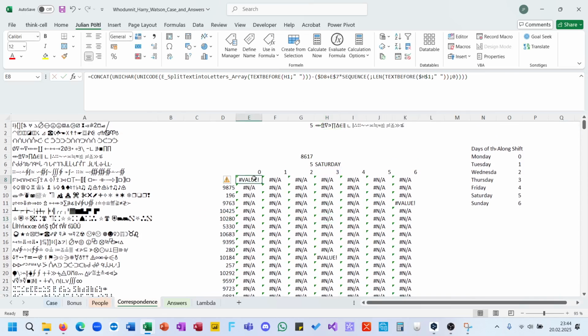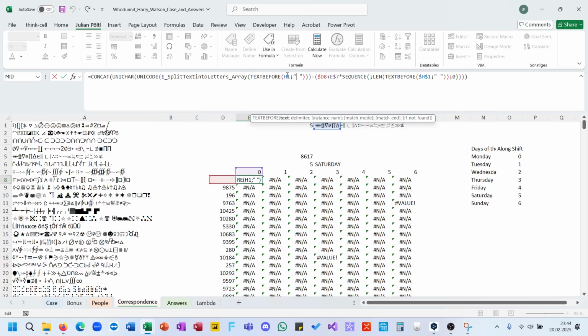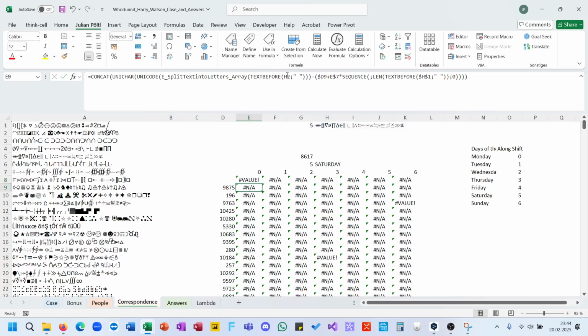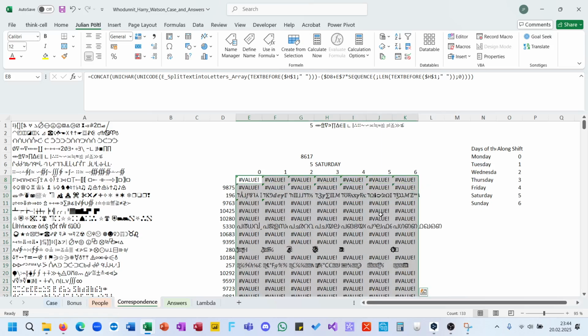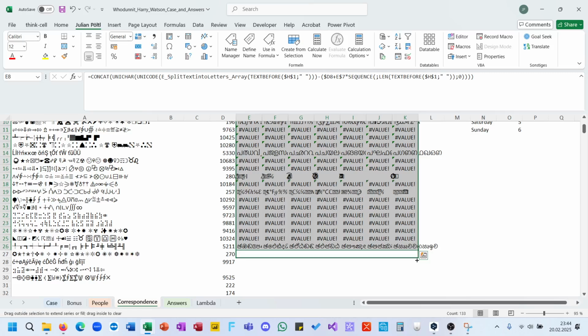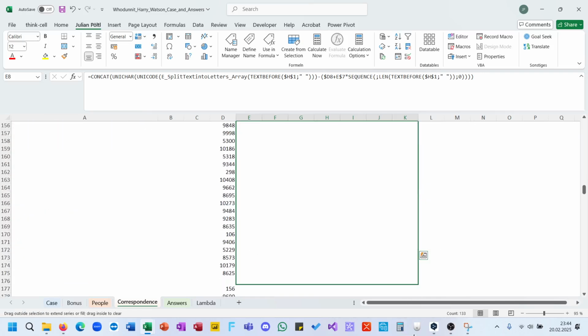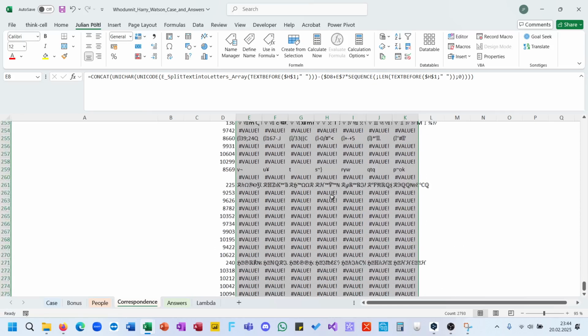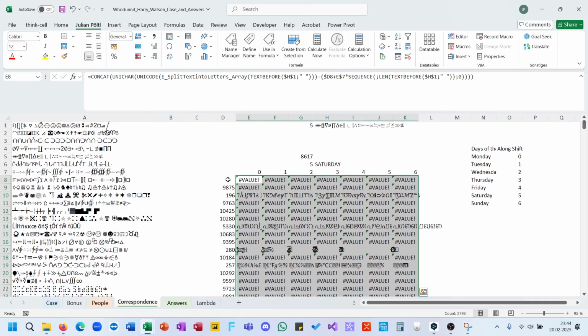Whatever I haven't fixed. This a second time. That was the problem. And here we have some values.